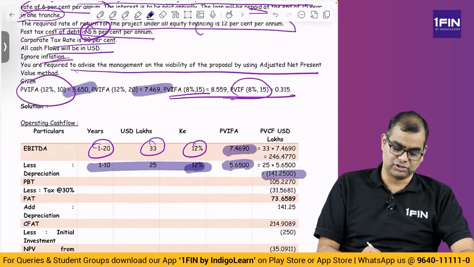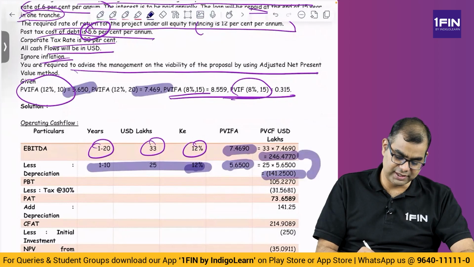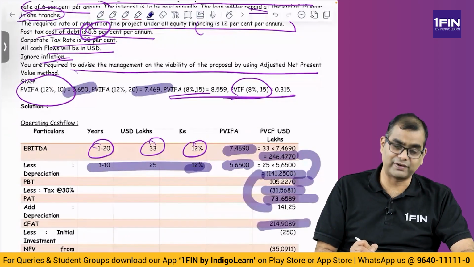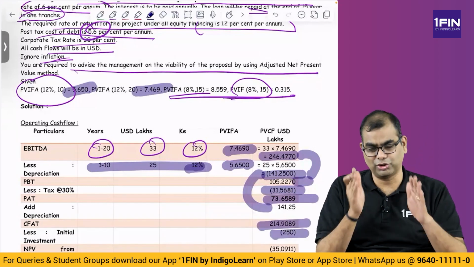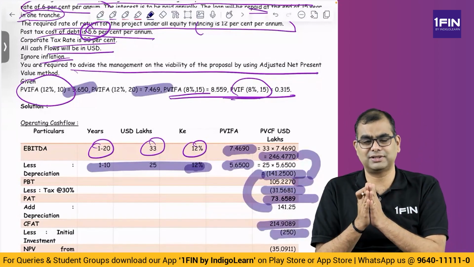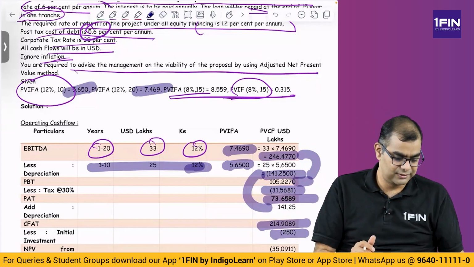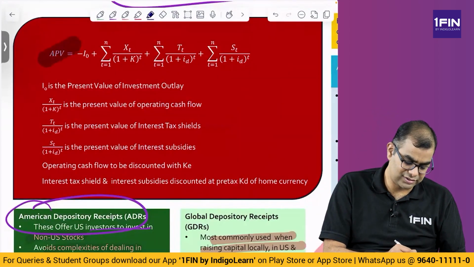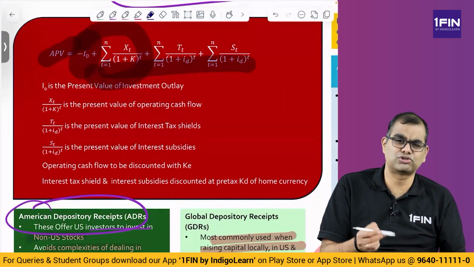You take the present value. So you directly do everything at cumulative present value numbers only. 246 minus 141 gives you 105. Then you get tax. Tax is 30%. You subtract tax, you get PAT. To the PAT, you add back the depreciation of 141. So you get CFAT of 215. 215 is the CFAT, and initial investment is 250. You can put initial investment separately or combine it with the CFAT of operating cash flow. Either way, it doesn't matter. Either you can have 4 elements or 3 elements. So if you see this, APV is initial investment plus these 3. You can do these 2 together and those 2 separately also.